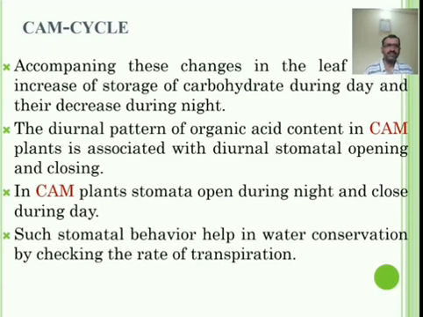These CAM plants are mostly succulent or xerophytic plants, and in such plants a mechanism exists due to which the stomata are closed during the daytime, because they are present in regions where there is scarcity of water.